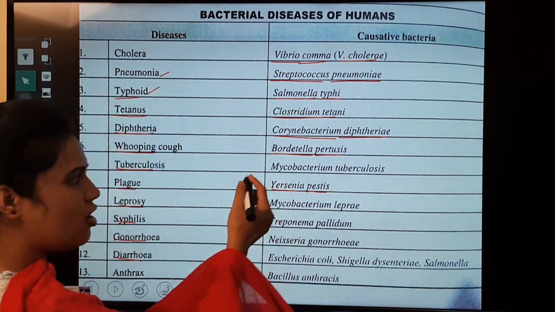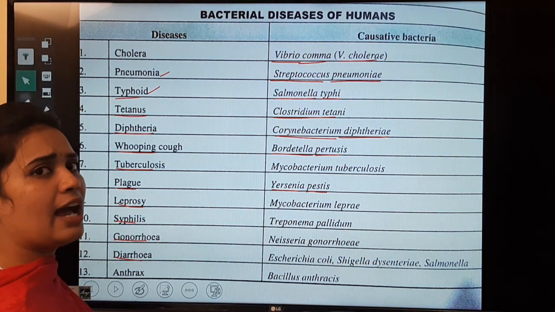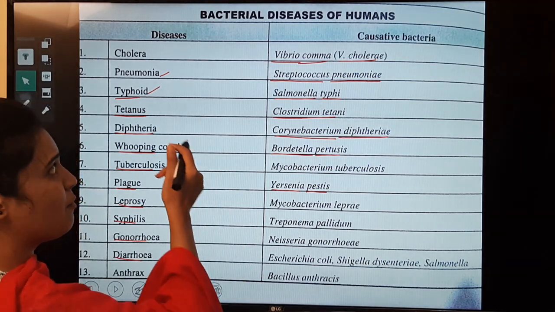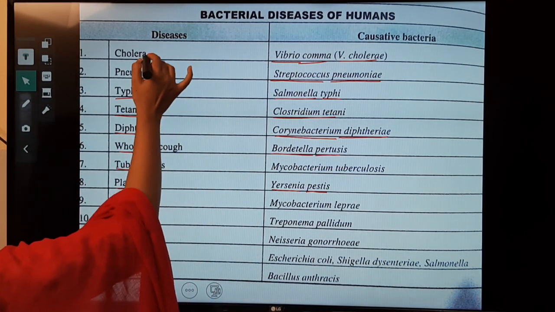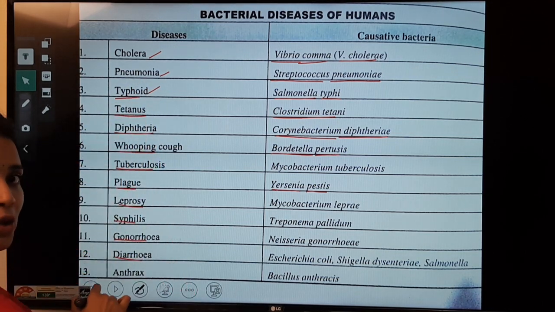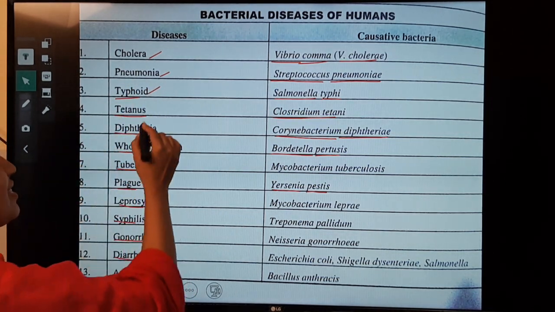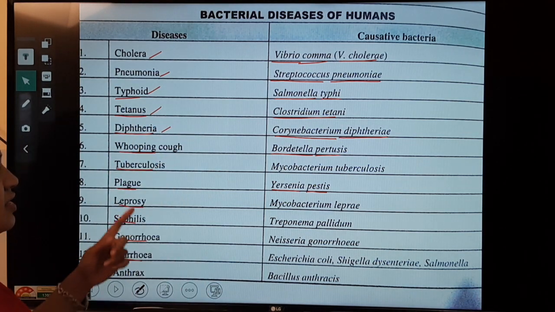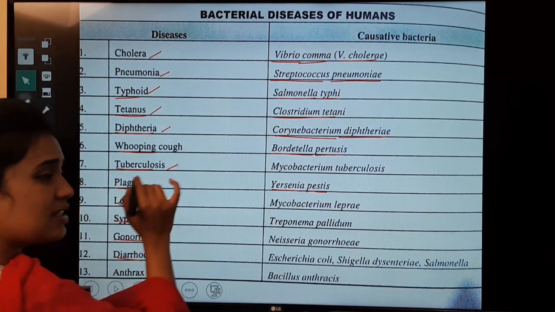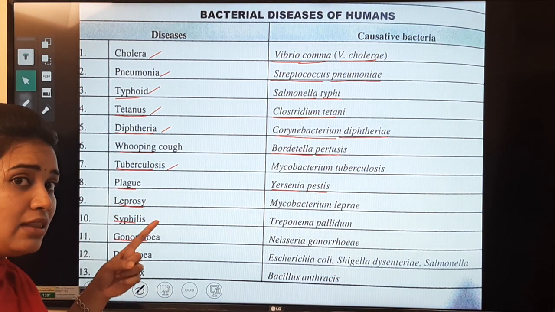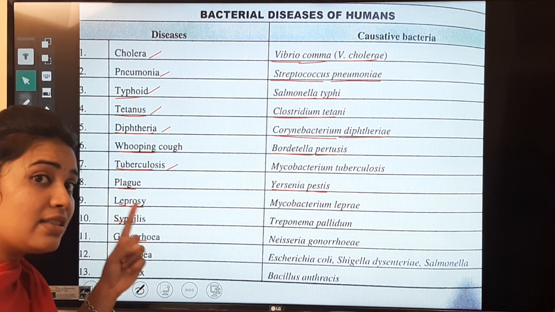Among these, so many times questions arise. As for which questions can be asked, I am going to tick here. They ask about cholera so many times, remember. They ask about pneumonia, typhoid, tetanus, diphtheria, and most of the time tuberculosis. You people know TB. For TB, the vaccine is the BCG vaccine.